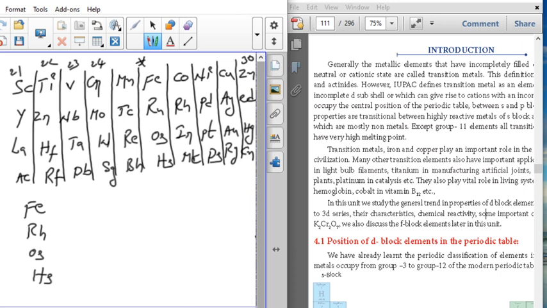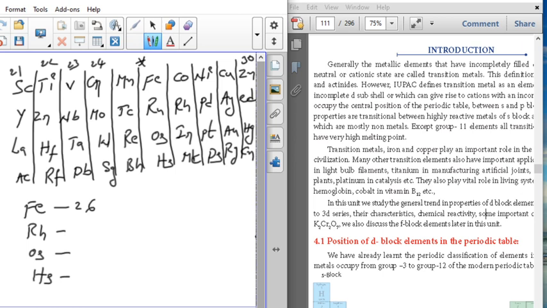So I know the atomic number of iron is 26. Why? Because scandium 21, titanium 22, vanadium 23, chromium 24, manganese 25, iron is 26. I don't know the remaining elements' atomic numbers. Most of the students have to memorize the atomic numbers 1 to 30. Other than that you don't know how to write the atomic numbers.